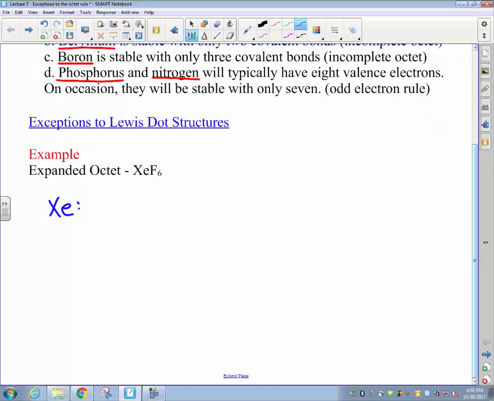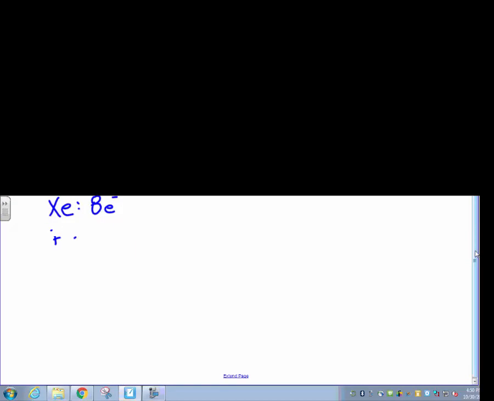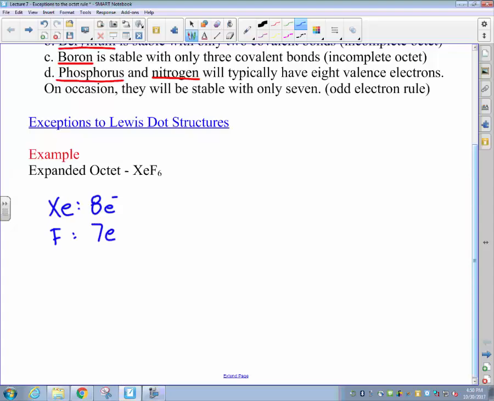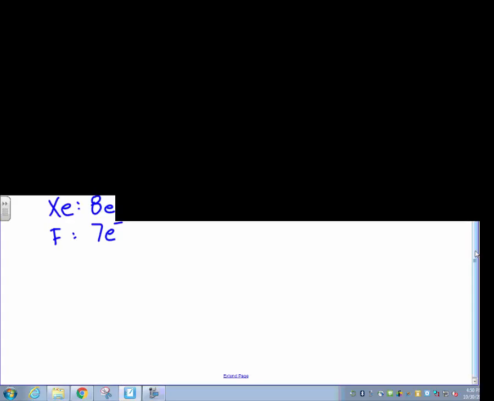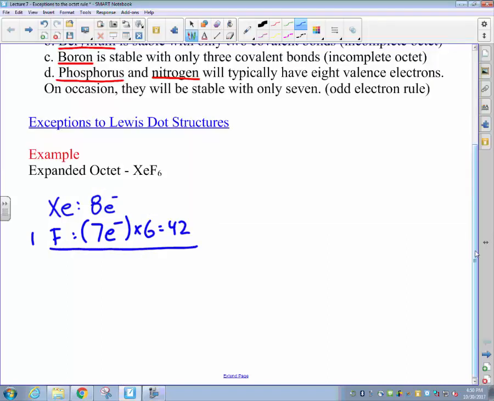To begin with, just as before, we're going to start by counting the number of available valence electrons to form bonds within this molecule. Xenon, a noble gas, has a total of 8 electrons in its valence shell. And fluorine, a halogen, has a total of 7 valence electrons. Recognizing that there are 6 fluorines within this molecule, that gives us a total of 42 electrons contributed from fluorine. And if we sum all of these electrons up, that gives us a net total of 50 electrons in the valence shell available to form bonds within our molecule.